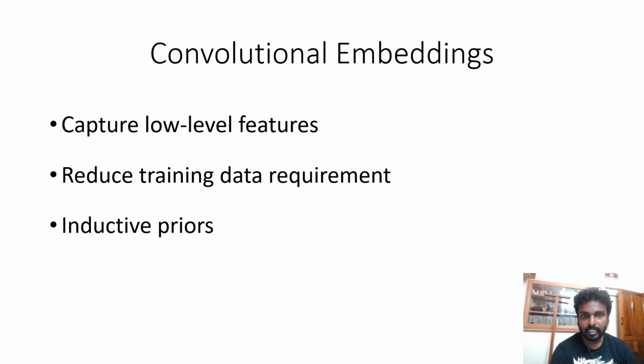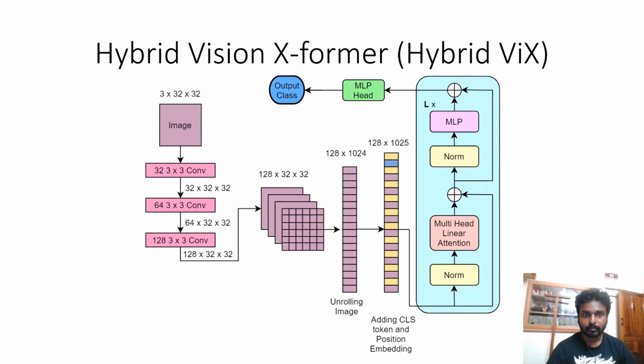Convolutional layers provide the inductive priors to capture low-level image features without requiring a large amount of training data. So we use convolutional embeddings to reduce the training data requirement of our transformer architecture. We present our hybrid Vision Xformer architecture, in which we replace the linear embedding layer of the ViT with conv layers. We use 3 conv layers to generate the embeddings, which are then fed to the transformer architecture, where we use a linear attention mechanism.